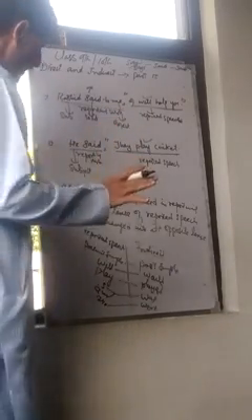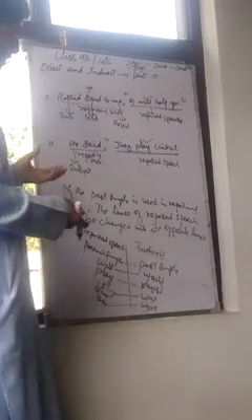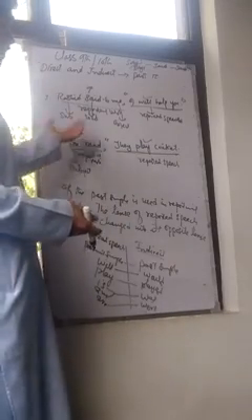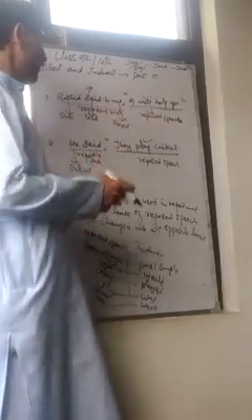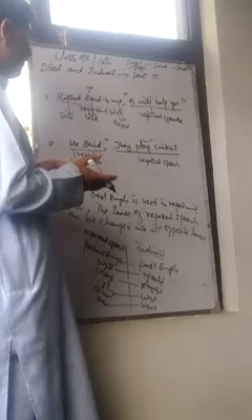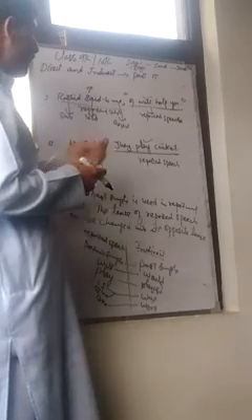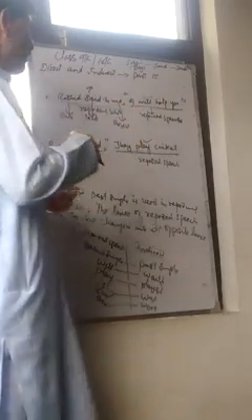And the third point you must remember is how to join the reporting verb and reported speech. You have to use a conjunction. First remove the commas, then use the conjunction that.